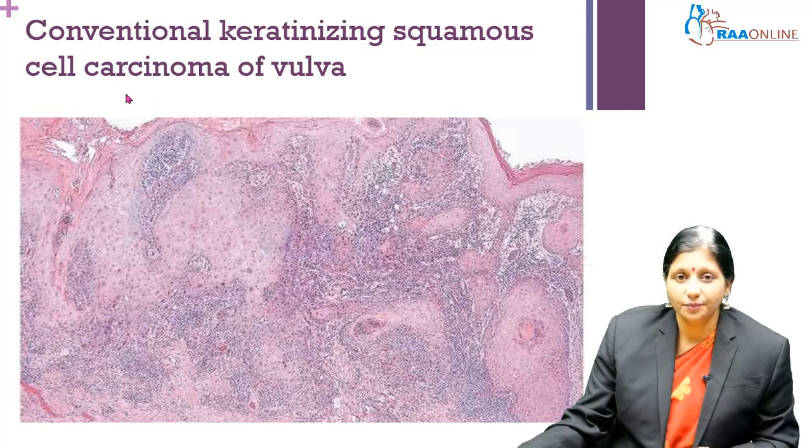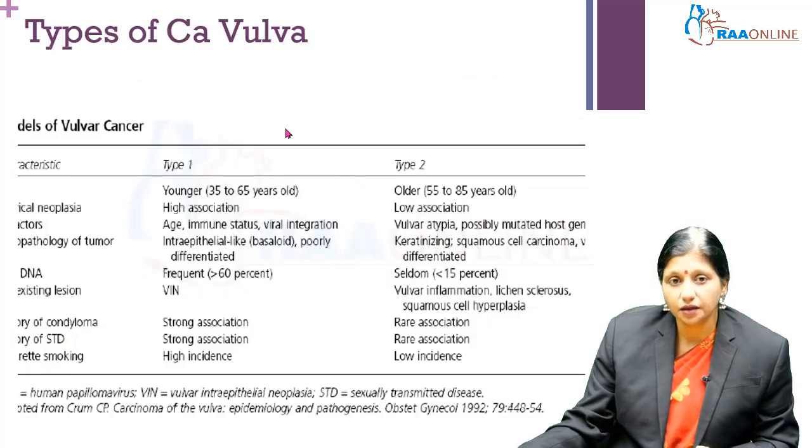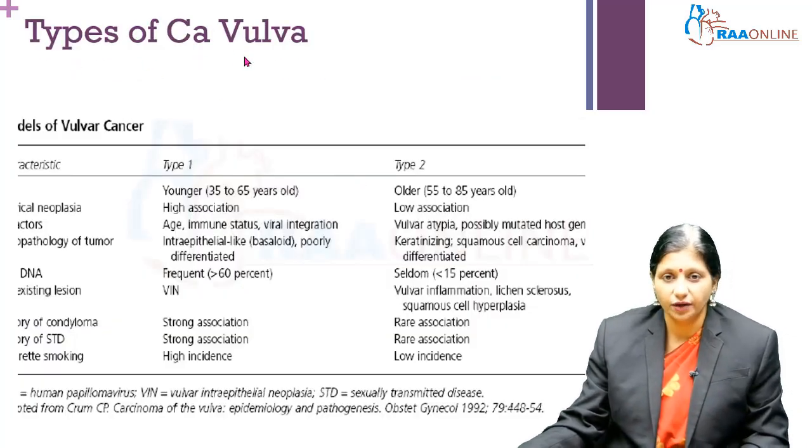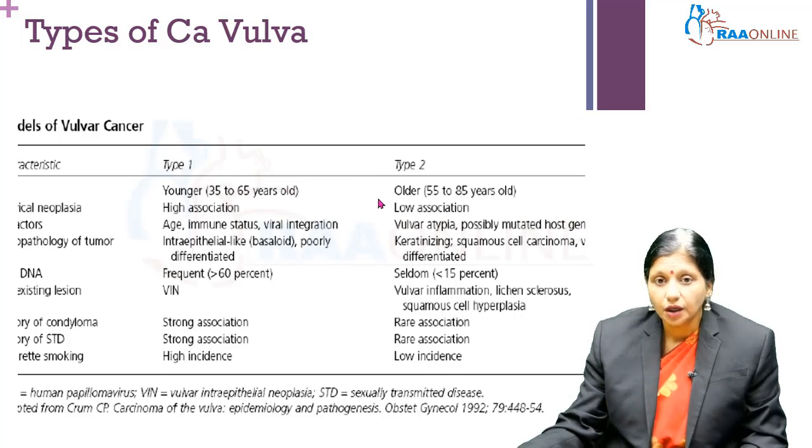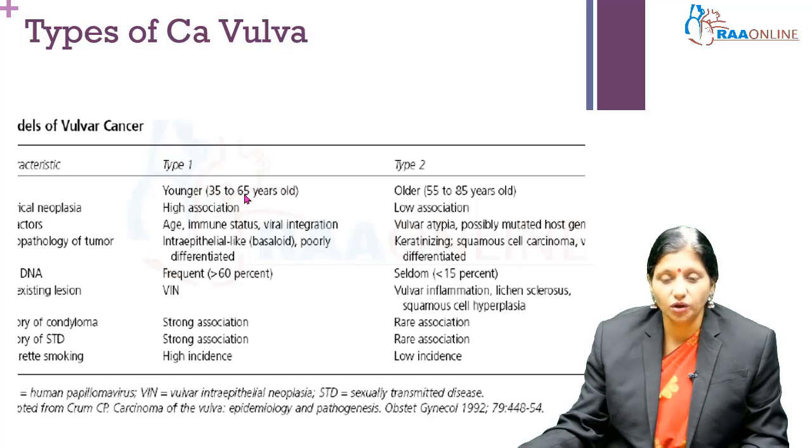This keratinizing squamous cell carcinoma of vulva is typically a disease of postmenopausal women of the 7th decade, and usually does not have an association with HPV. Now, there are two types of CA vulva, type 1 and type 2. The type 1 variety happens in the younger age group, 35 to 65 years old, whereas the type 2 variety happens in older age groups, which is a disease of the postmenopausal woman. Intraepithelial neoplasia is very highly associated with type 1 cancer, whereas it is not associated with type 2 cancers.